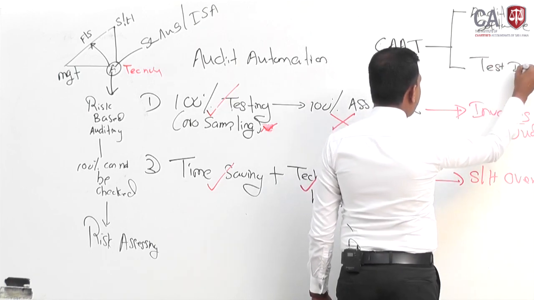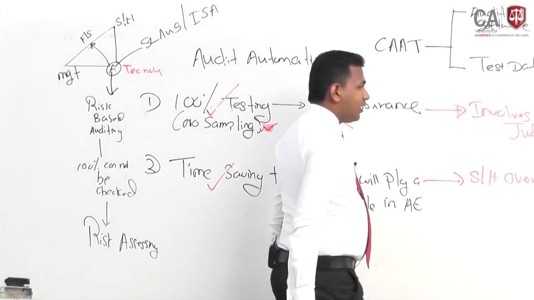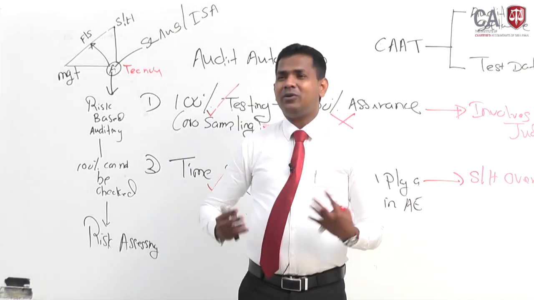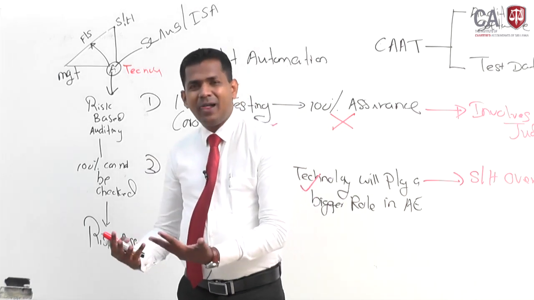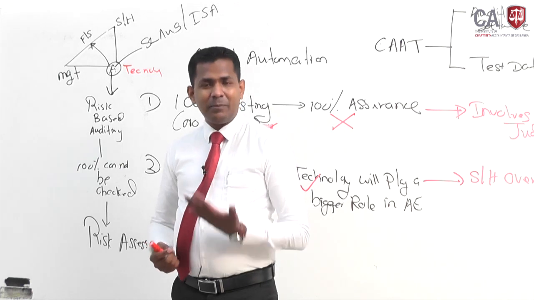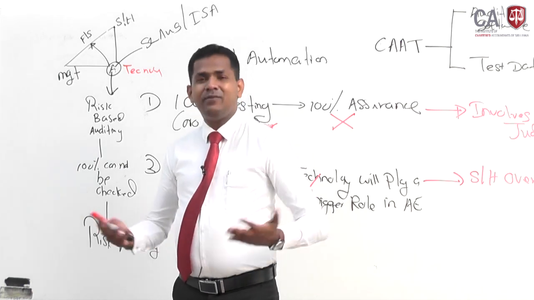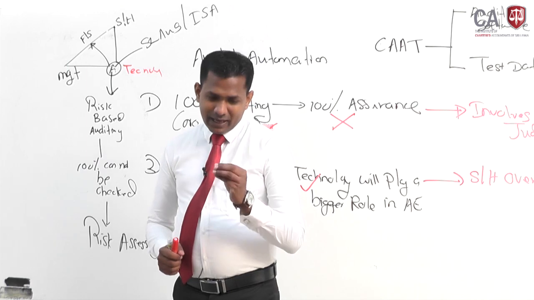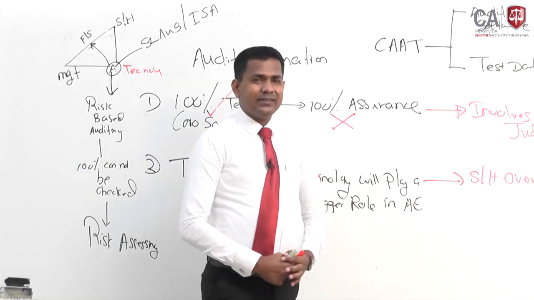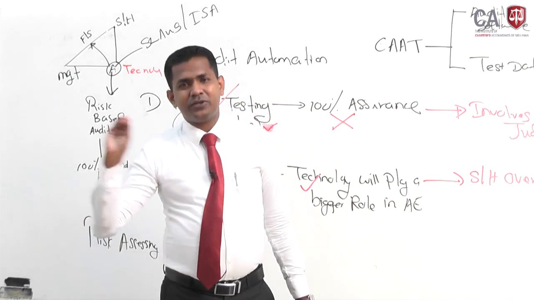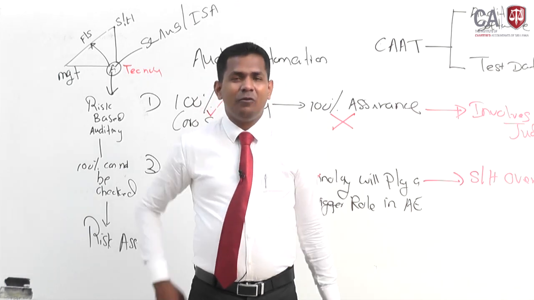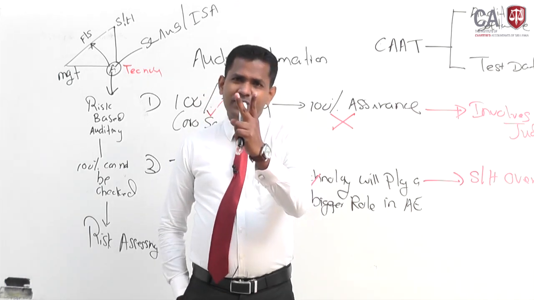So I hope that you have an understanding of these two techniques that auditors are applying in practical auditing. Audit software: when you carry out the audit, you try to use audit software that will help you in gathering audit evidence, planning the audit, and there are a lot of advantages. So the examiner is very clearly asking what are the advantages of CAATs. Just a straightforward theoretical question from your study text. If you go to the study text, it's very clearly given what the advantages are. There are two types of student.